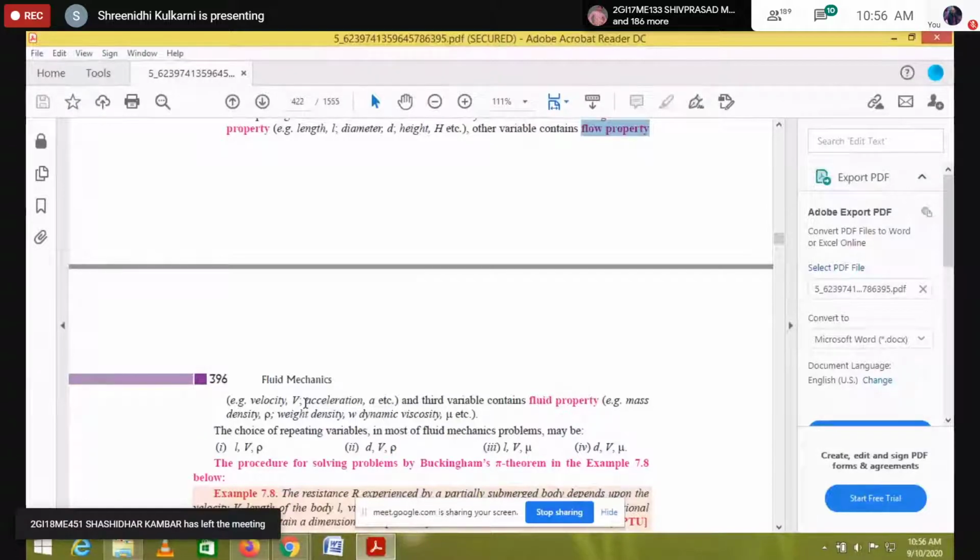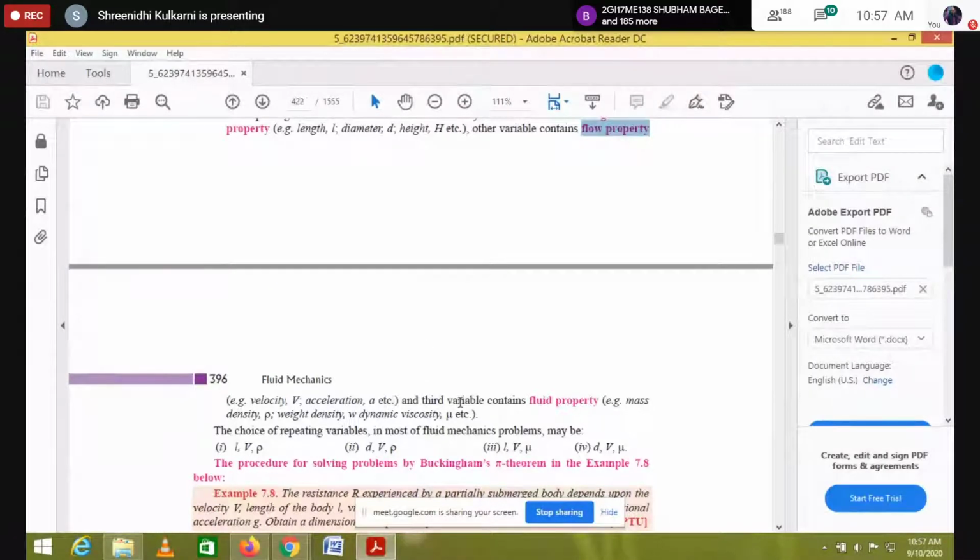So next, you can ask, sir, what about discharge? Even discharge is also a flow property. So that's why they are given. Velocity, acceleration, discharge, all of this we can call a flow property. We have to choose from our problem.